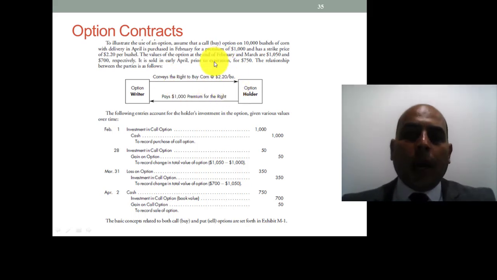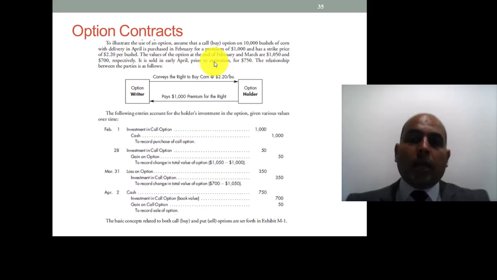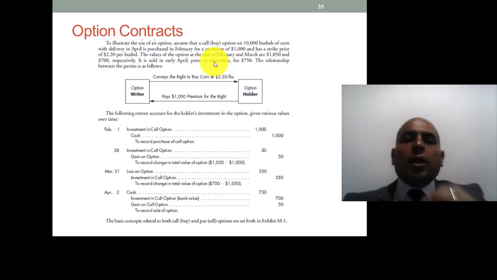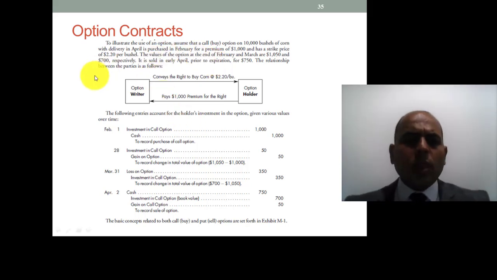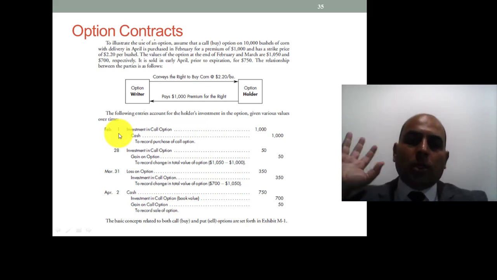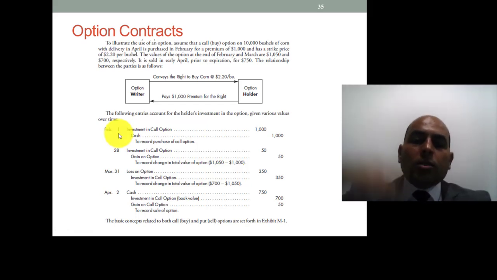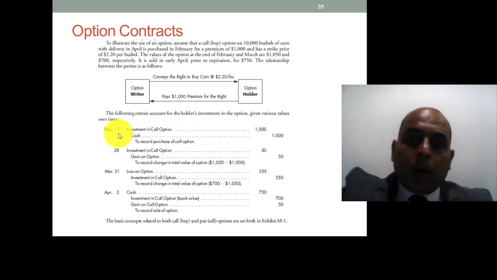Let us see how we will record this transaction: the investment in the call option and the fluctuation of the option price before the expiration date. On February 1st, the date of investment, we paid 1,000 against the call option, the option that gave us the right to buy bushels at 2.2.